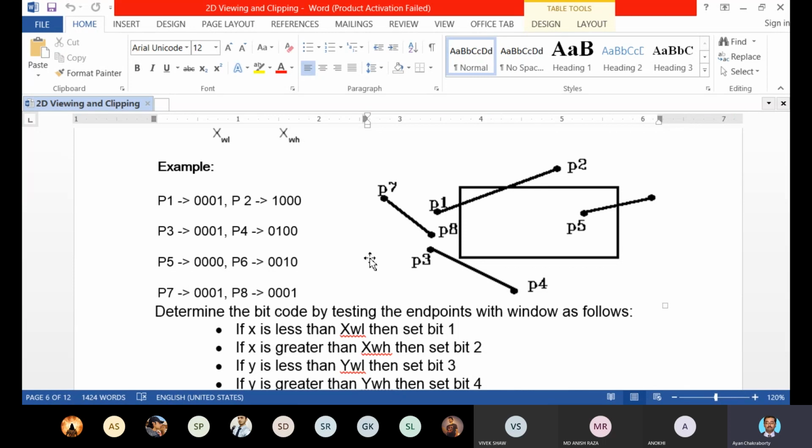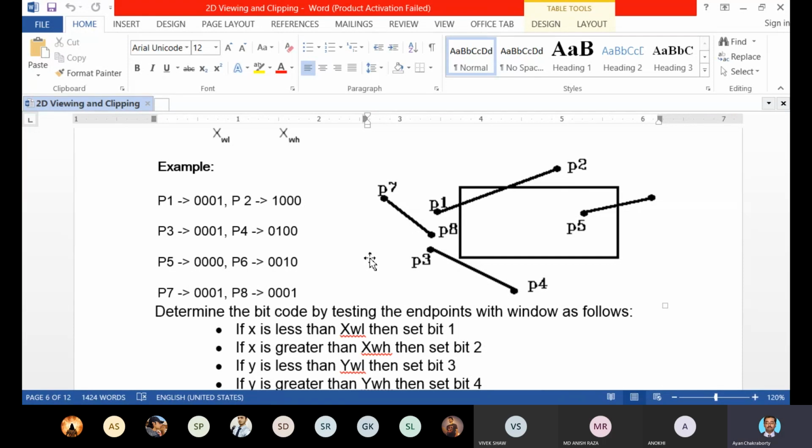P3 has the region code 0001 and P4 has the region code 0100.